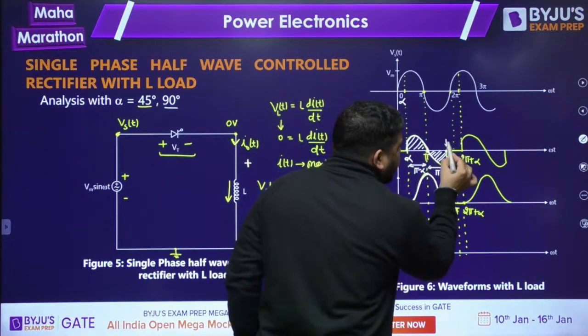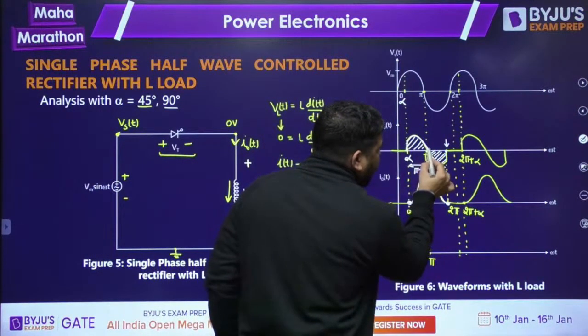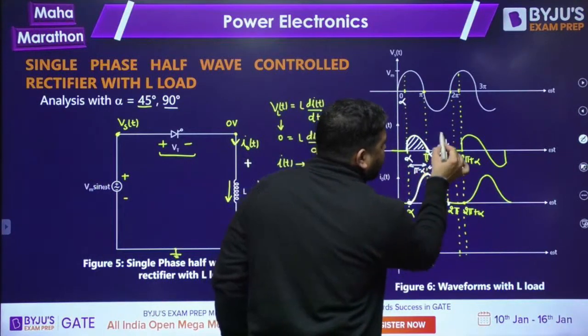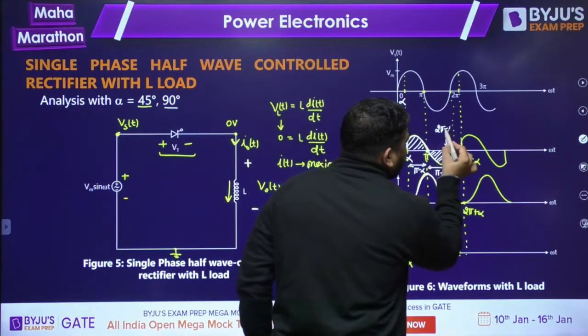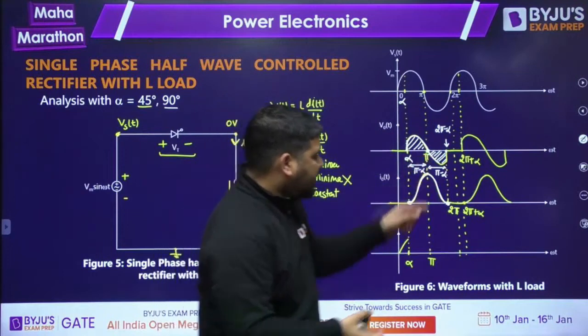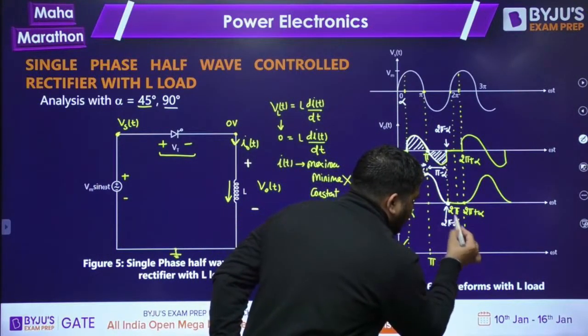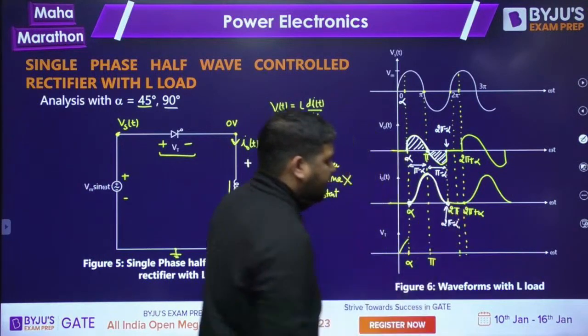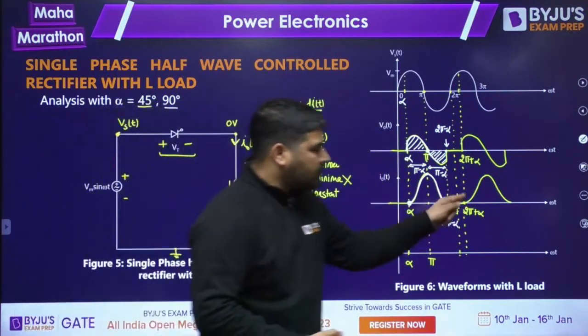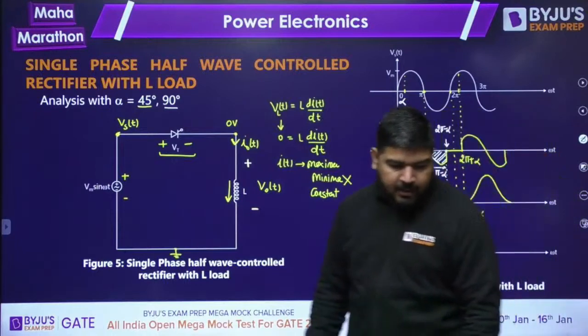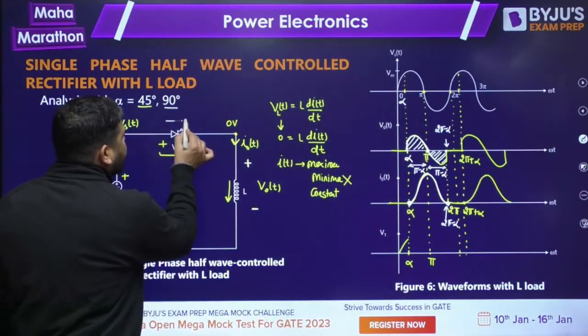So what about this instant? Can you tell me about this instant? This instant is pi and this length is pi minus alpha, so this instant will be 2 pi minus alpha. Is it clear guys? This point is alpha, this point is 2 pi minus alpha. Is it clear guys? Tell me, say yes or no. How much time will this thyristor conduct?